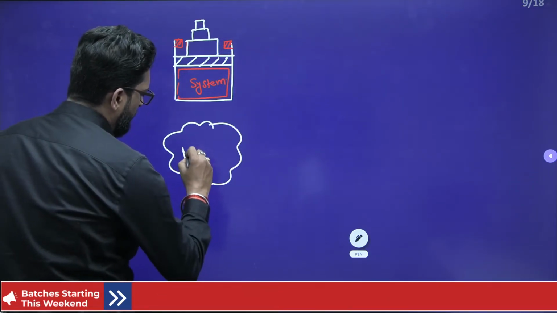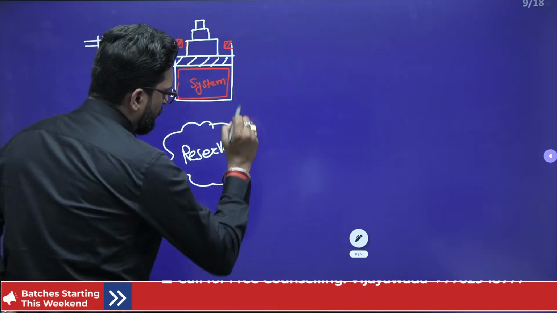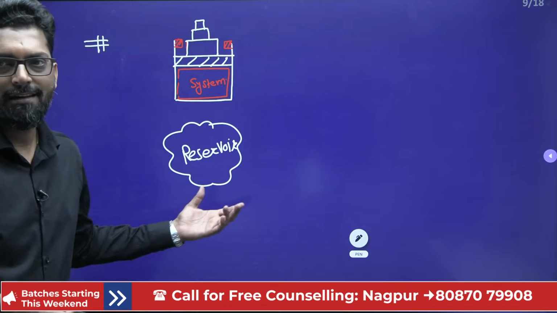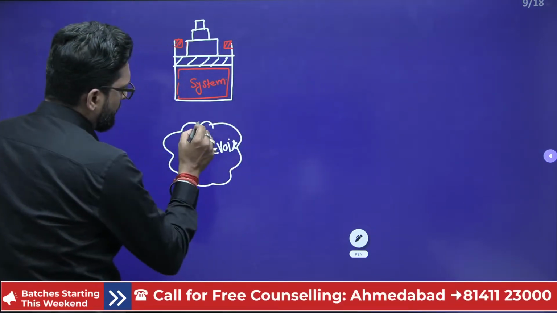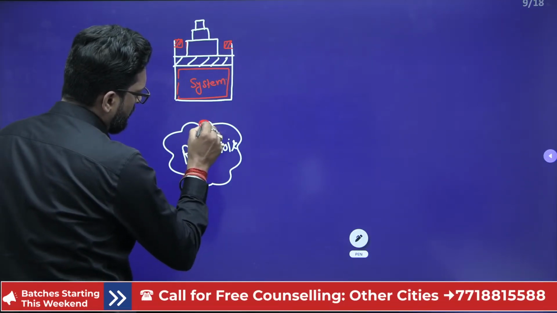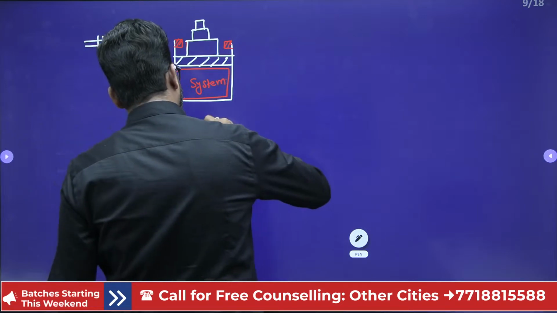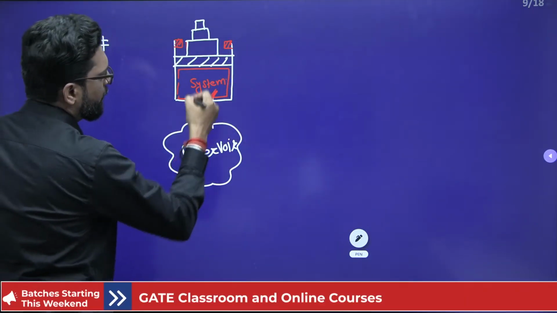This is a hot reservoir, called the source. The reservoir has a temperature, and it will transfer heat from that reservoir to the system.